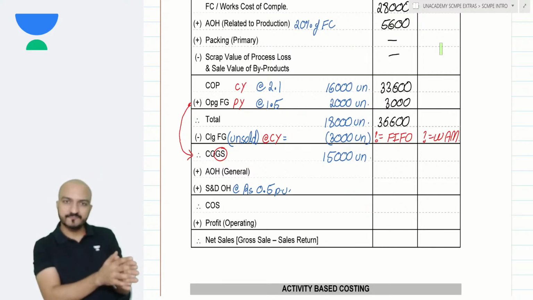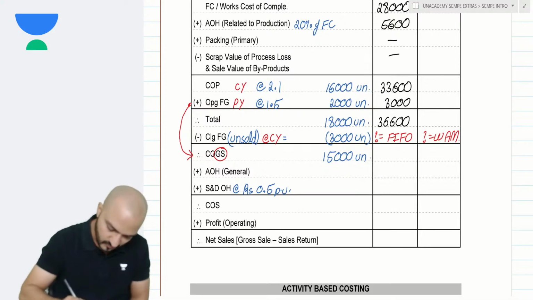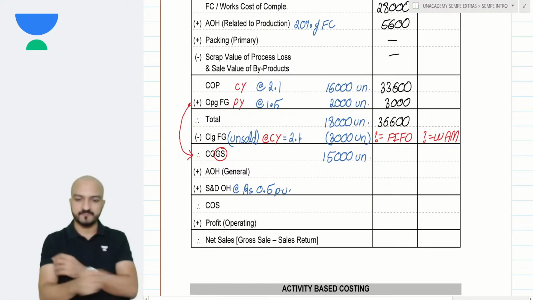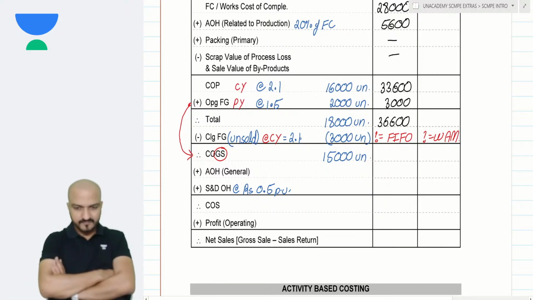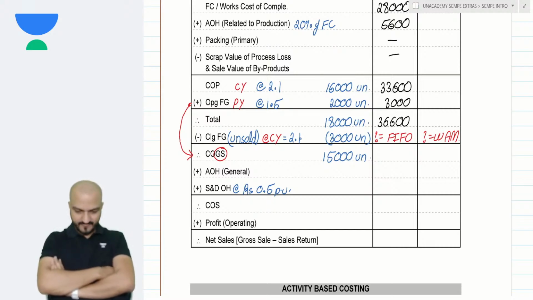Do you understand that? The valuation rate for my unsold units will be 2.1, the rate of current year. Yes? Okay.